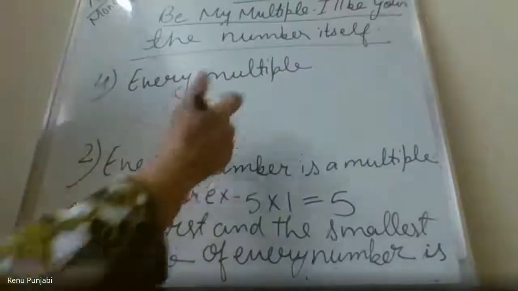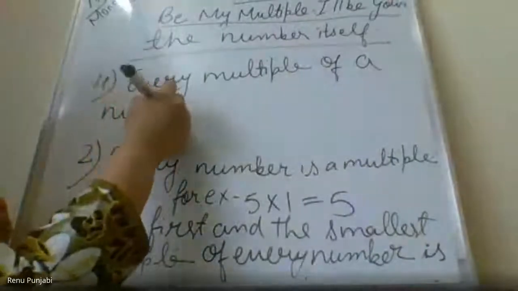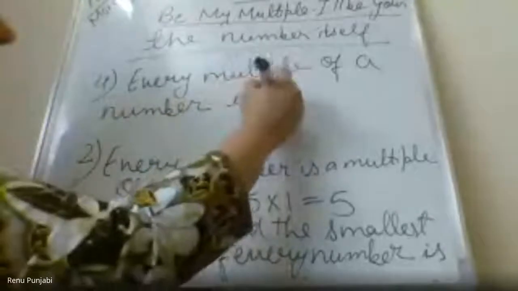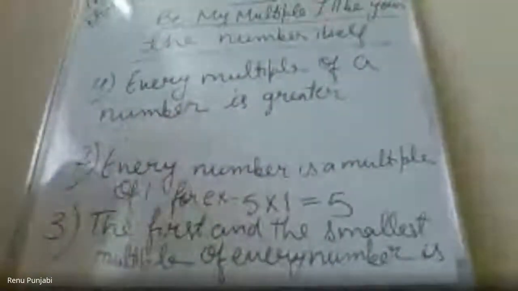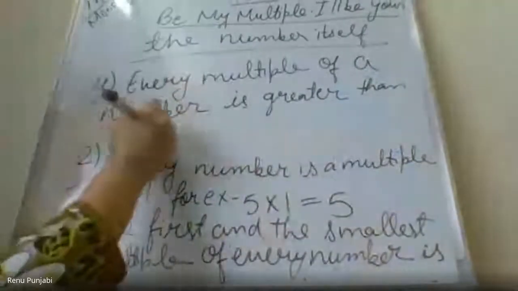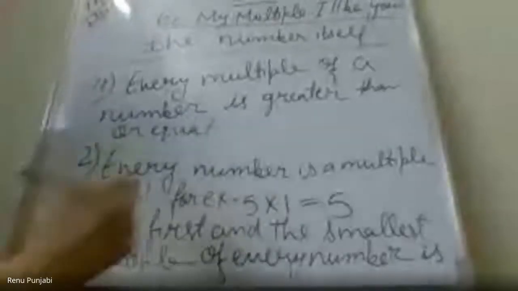Every multiple of a number is greater than or equal to the number itself.